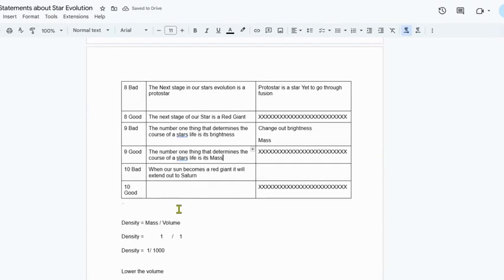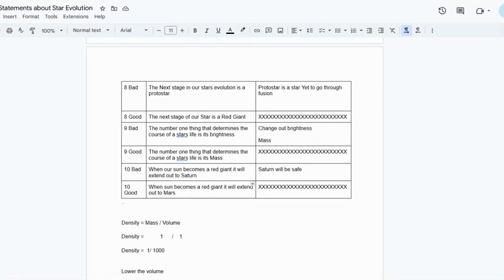Number 10. When our sun becomes a red giant, it will extend out to Saturn. It will extend out and overcome planets, but it's not going to overcome Saturn. Saturn will be safe. When our sun becomes a red giant, it will extend out to Mars. And I love looking at that idea. The sun as a red giant extending to Mars.